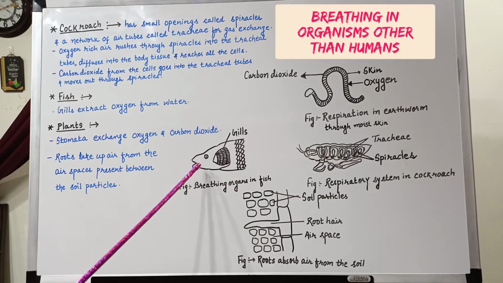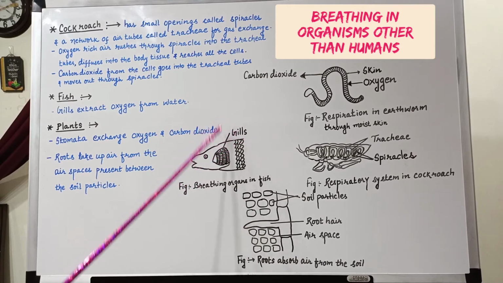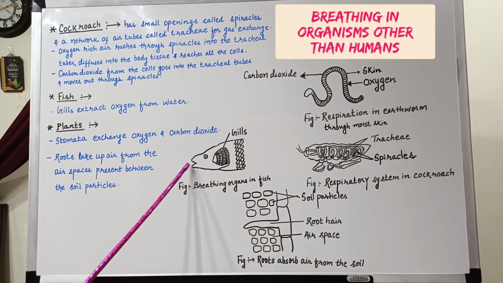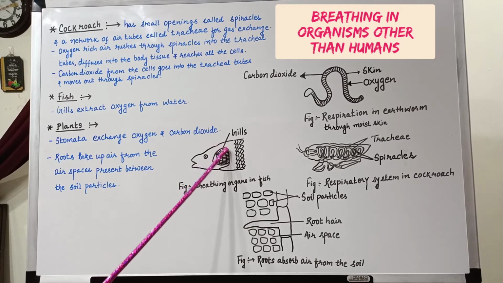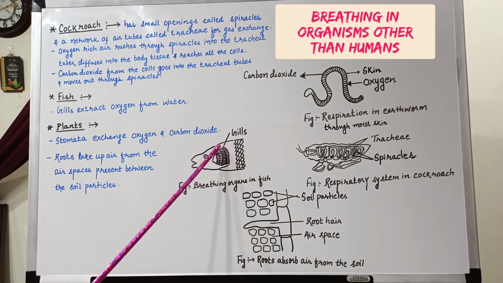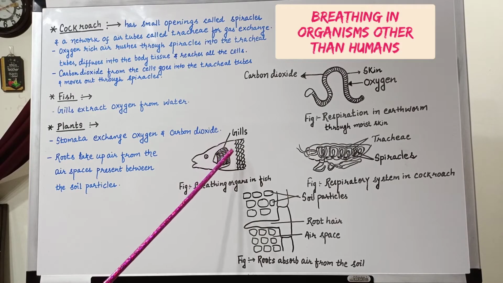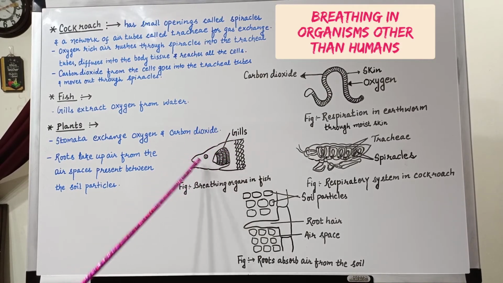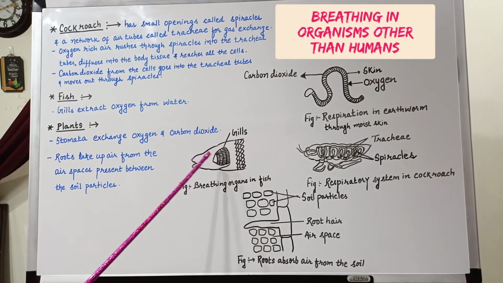Now, coming to the fishes. In fishes, there are special respiratory organs called gills. What happens? The fishes take in water through the mouth. This water contains dissolved oxygen, and it passes through special structures called gills. These gills absorb oxygen from the water, and after absorbing oxygen, the water is expelled out from the body. So, you may be wondering how fishes respire inside water itself and do not need to come out to take oxygen from the atmosphere.